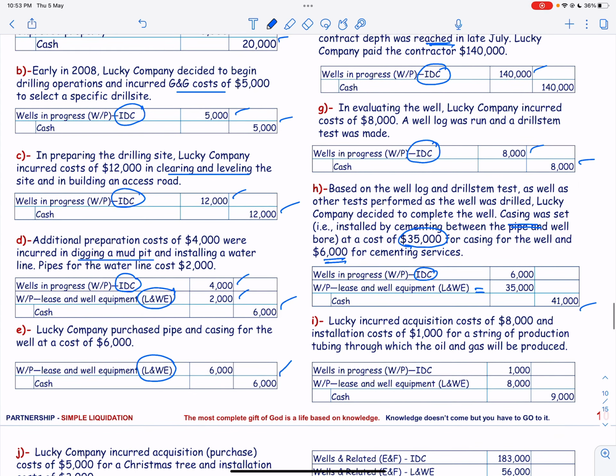Then Lucky incurred an acquisition cost of 8,000. Now this is an intangible drilling lease and well equipment cost, and installation cost of 1,000. This is an intangible drilling cost for a string of production tubing through which the oil and gas was produced.